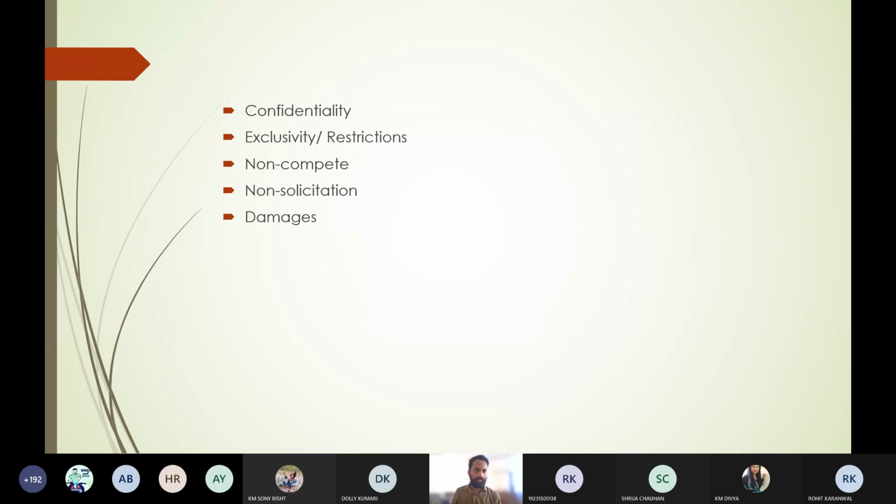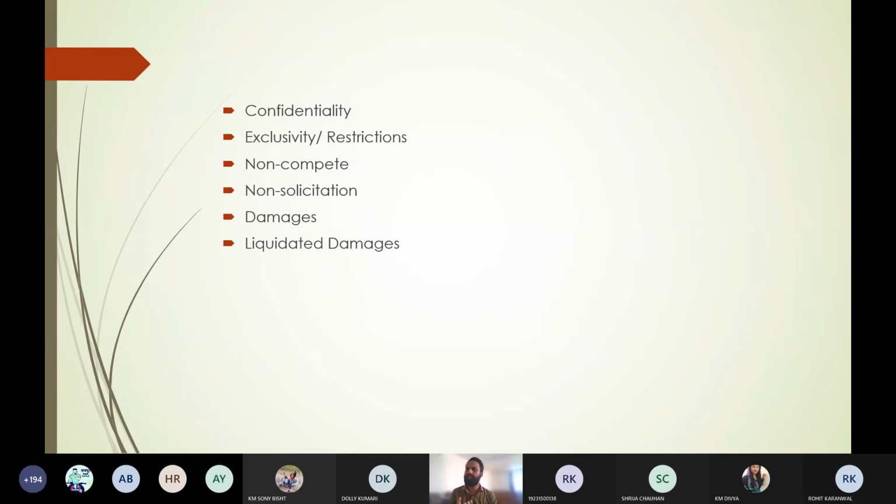Damages. See, suppose you are making the contract, so there is always a possibility of damages. So in case of damages, how shall the damages be paid? Damages means compensation. This is not the kind of injury damage. Damage is injury, damages is compensation. So what kind of compensation you are giving, how the compensation shall be paid, how the compensation shall be stipulated. So these are the damages.